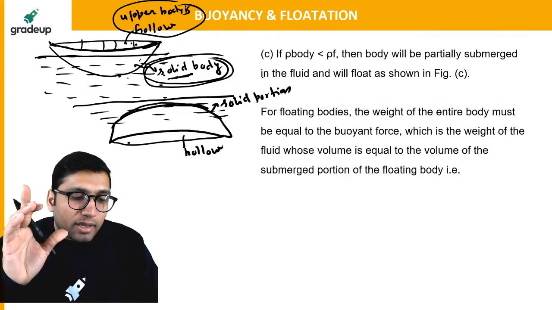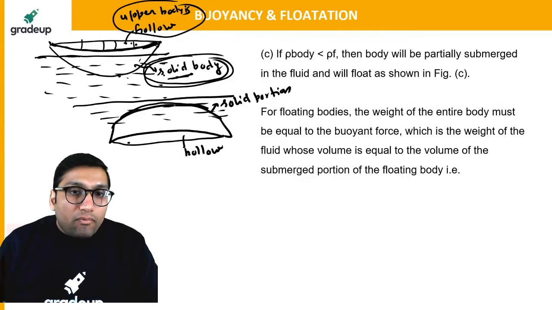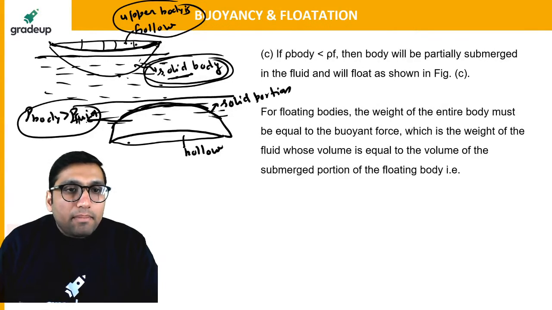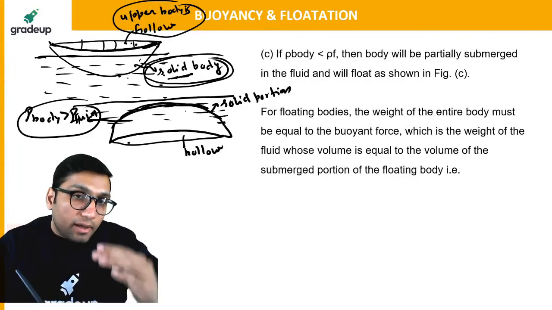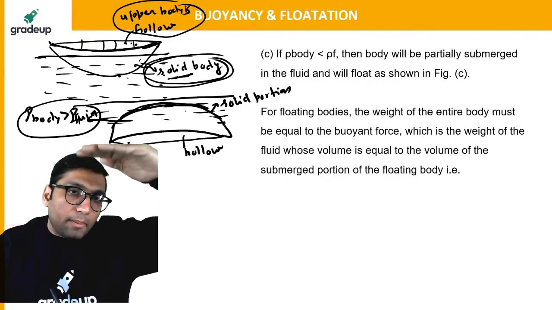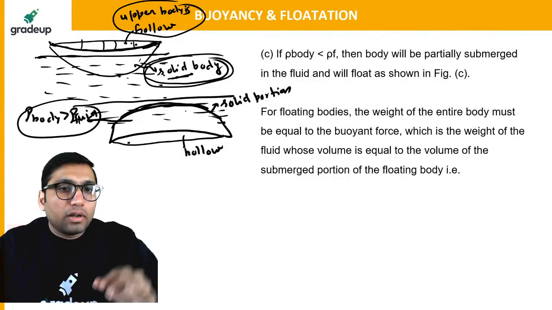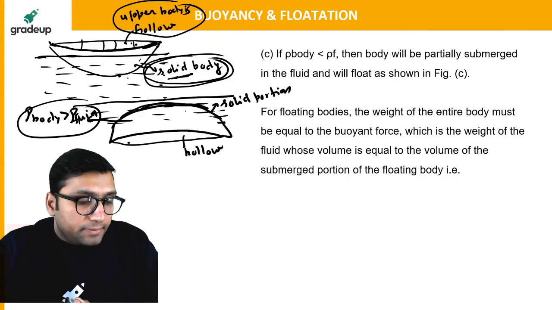That is because of metacentric instability. But one more reason is that when the lower portion comes on the top, the density of the body will become greater than the density of the fluid. Under that situation, the body will become submerged. So the body will get submerged if the lower portion of the ship comes on the top and the upper portion goes to the bottom. Then definitely you cannot protect your ship from getting submerged.